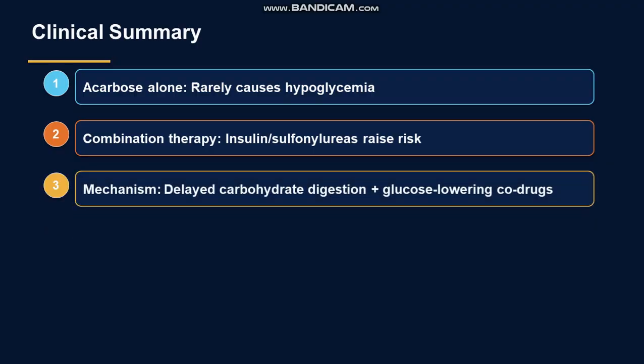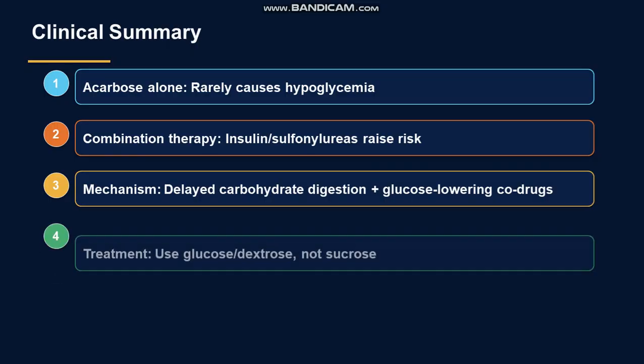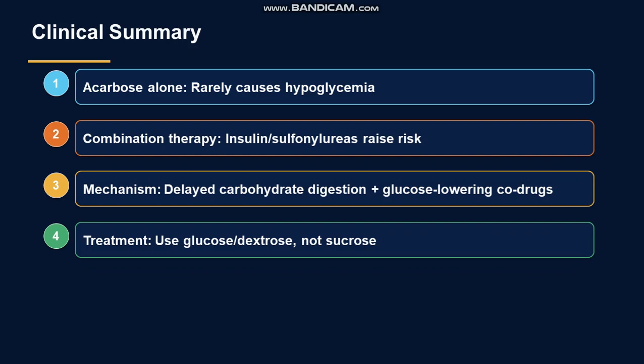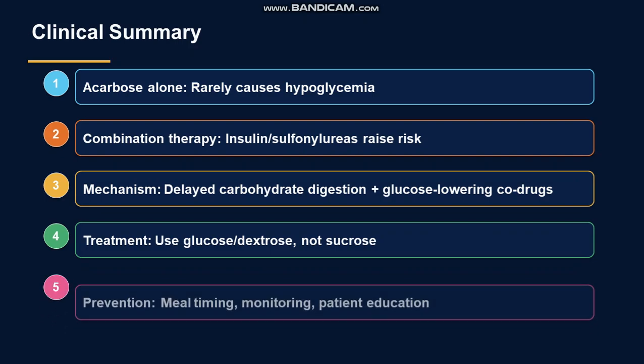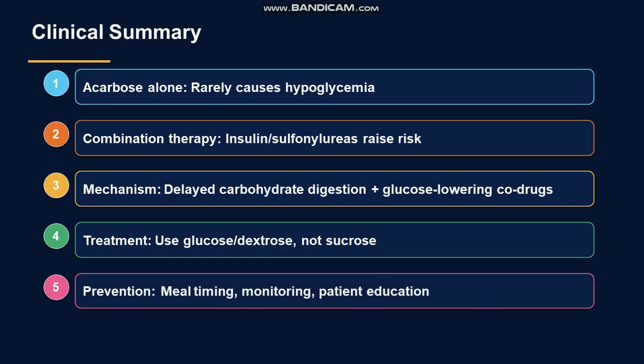Mechanism: delayed carbohydrate digestion plus glucose-lowering drugs. Treatment: use glucose, dextrose, not sucrose. Prevention: meal timing, monitoring, and patient education must be there.